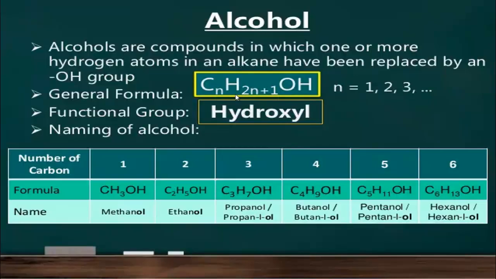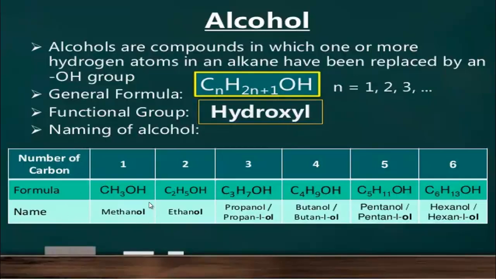You know that the general formula of alkane is CnH2n+2. So when one hydrogen is replaced by hydroxyl group, its general formula becomes this, and its functional group name is hydroxyl, that is OH.